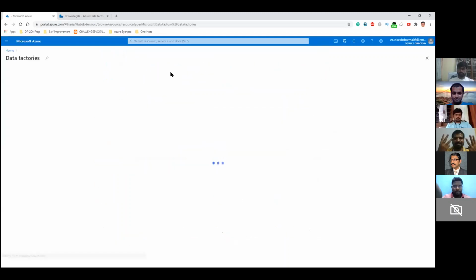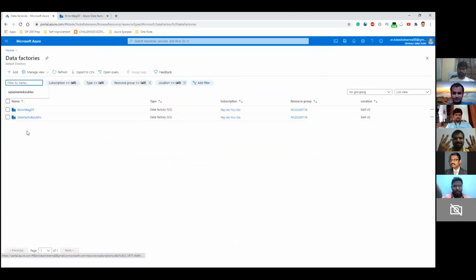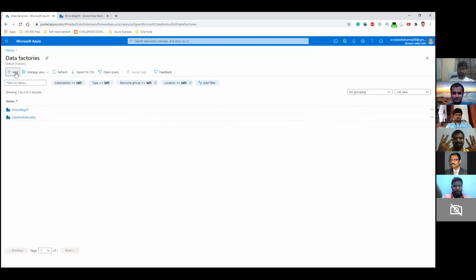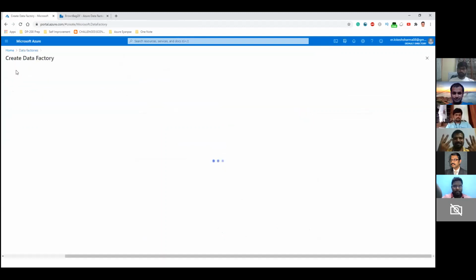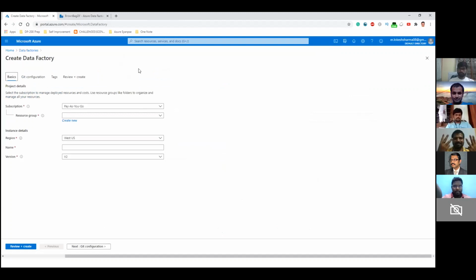So we just click on that. I've already provisioned an account called Brown Bag DF, but I'll show you the steps that are required in order to provision it from scratch. You just need to click on Add, and it will bring up a new window.